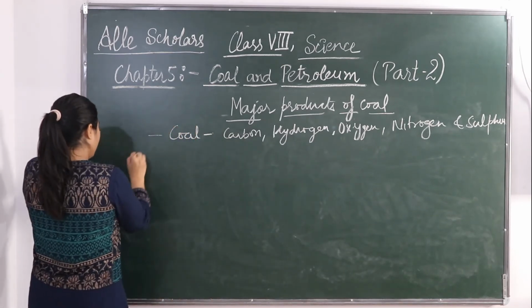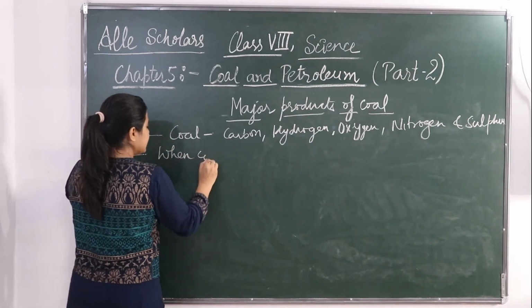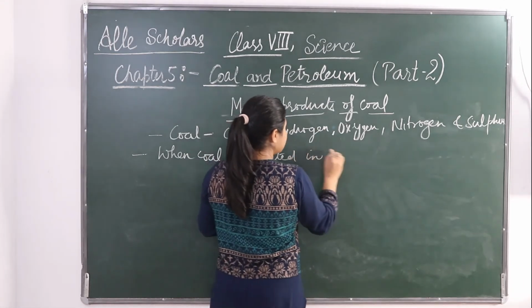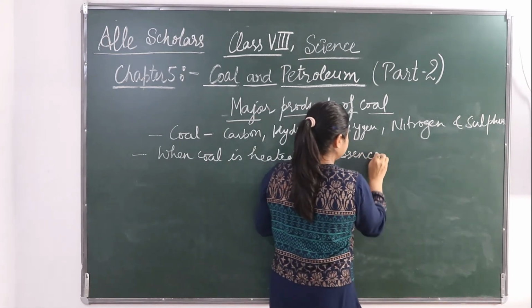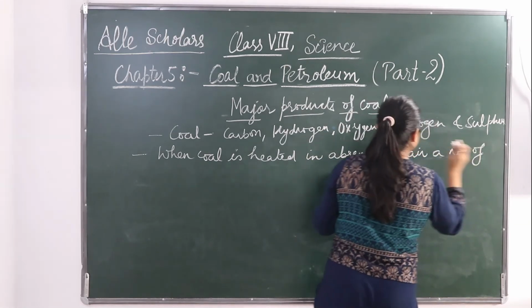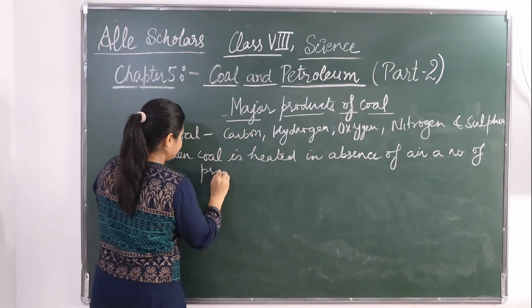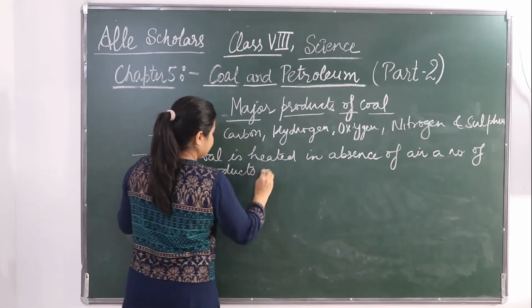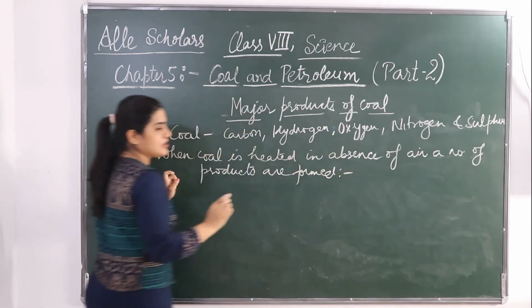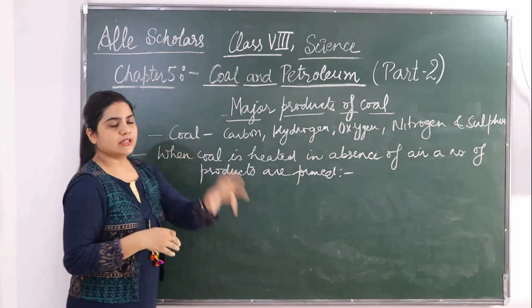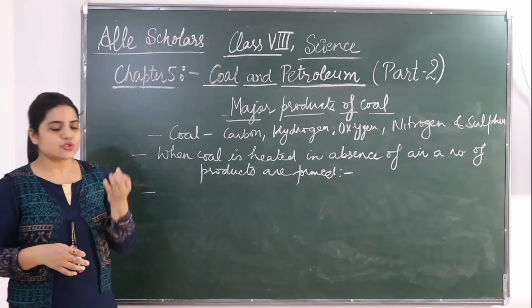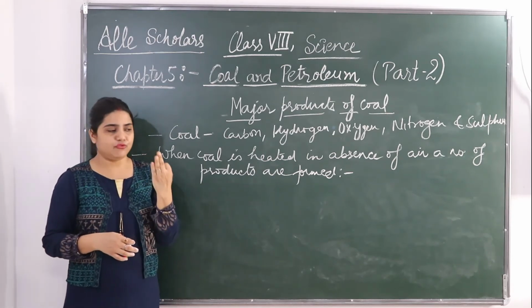Okay, so now the question is, what are the main products that are being formed by this destructive distillation of coal?